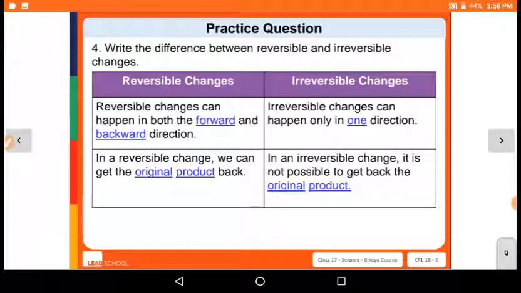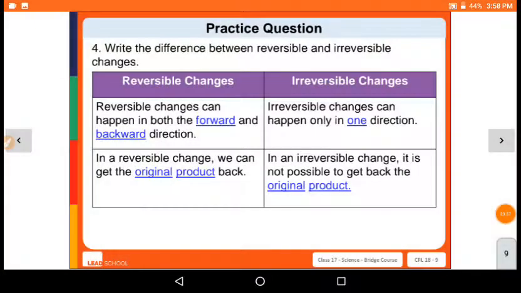Write the difference between reversible and irreversible changes. Reversible changes can happen in both forward and backward direction. Irreversible changes happen in only one direction. In reversible changes, we can get back the original product. It is not possible to get back the original product in irreversible changes.